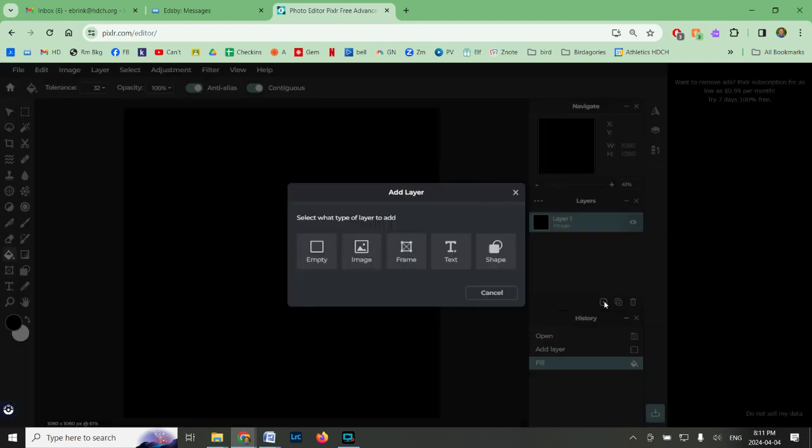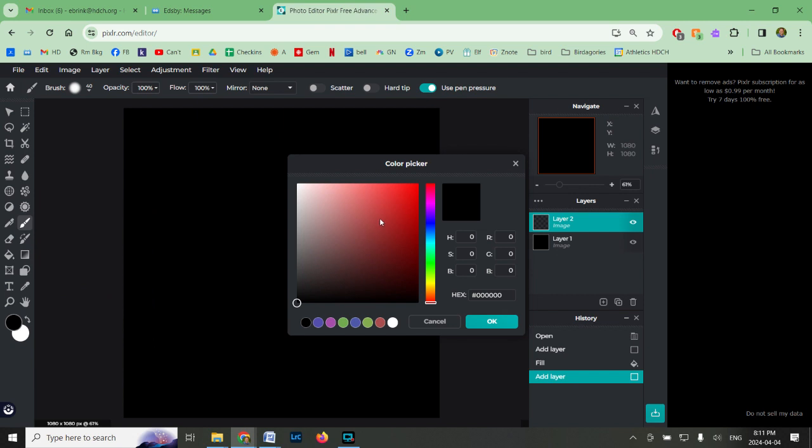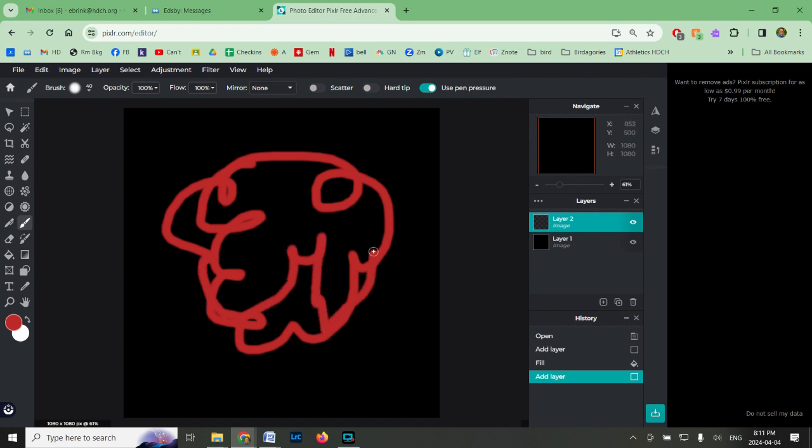So I'm going to go over here. I'm going to click a new layer. So a new empty layer. You can notice my layer 2 is above layer 1. So now what I'm going to do is use the paintbrush. So here is the paintbrush, and I need to change my color. I can use any color you like, and I'm just going to draw. So this is just scribbling, right?